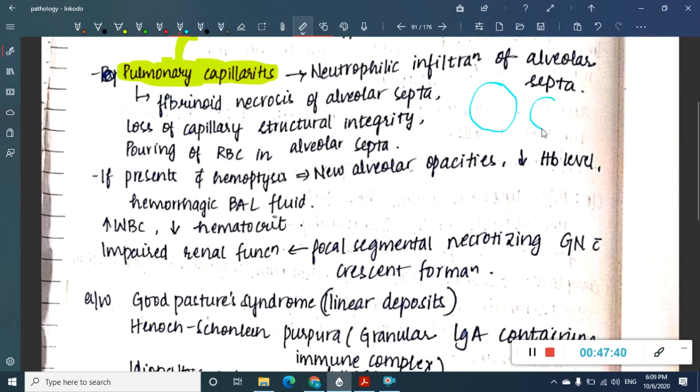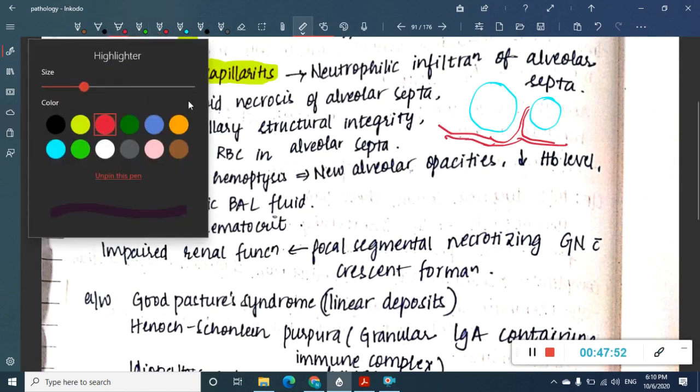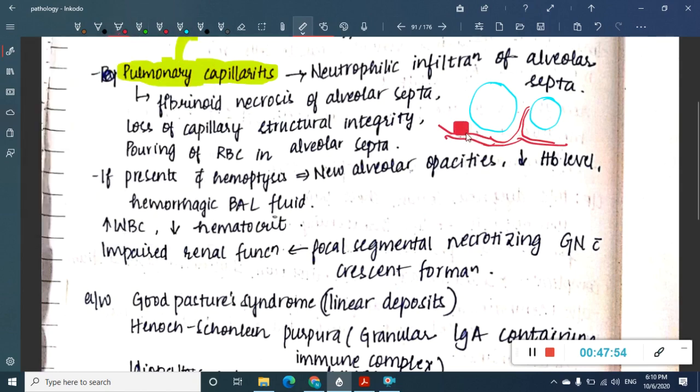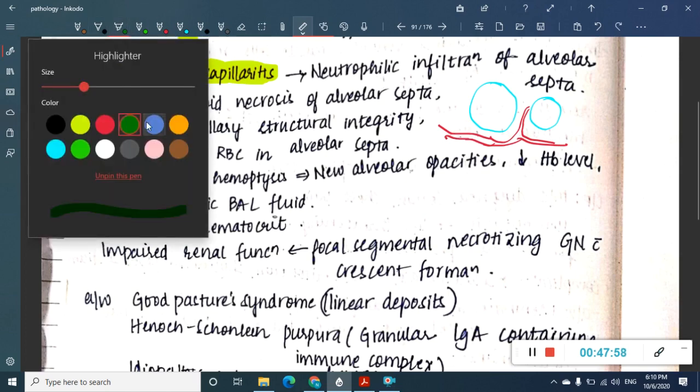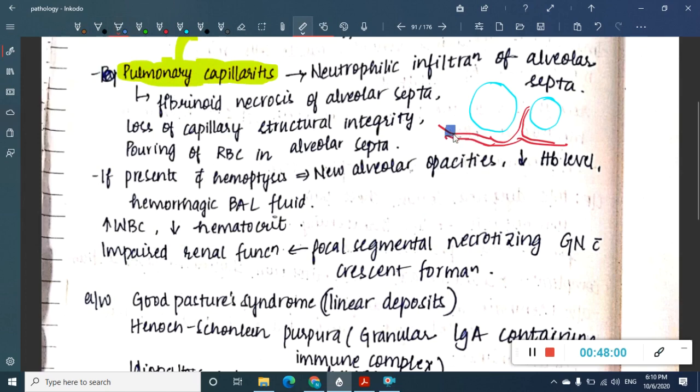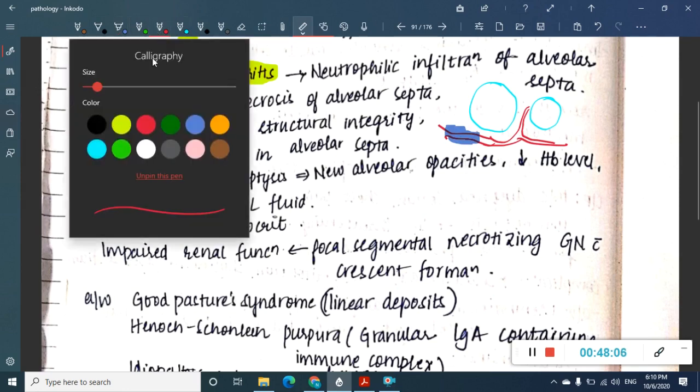So this is the alveoli, and here there will be the blood vessel passing, the capillaries, which are like this. So now the inflammation is present. Where is the inflammation actually present? This inflammation is present in the capillaries. Because the inflammation occurs in the capillaries, there is loss of capillary integrity.